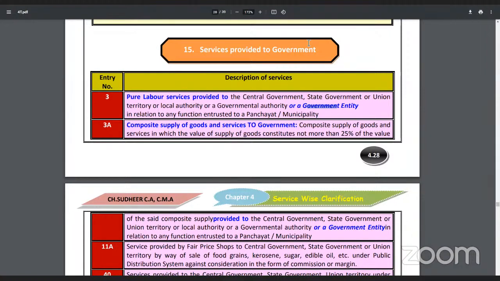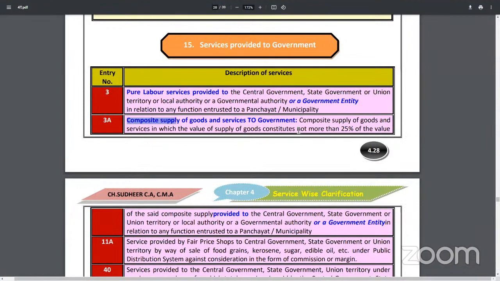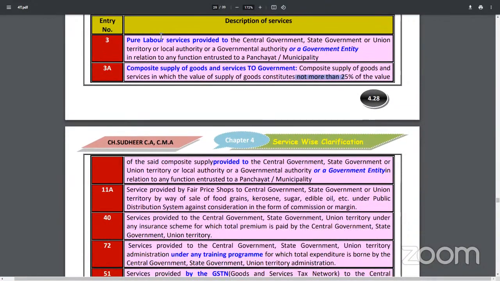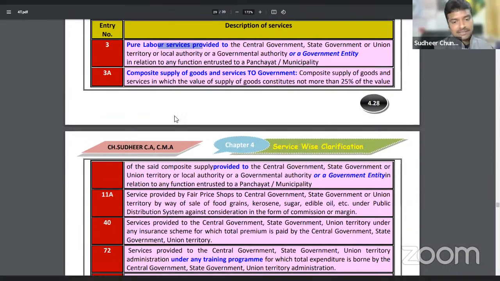Sir, not only labor, sir, we are also providing material also. Then it comes under composite supply. In composite supply, if material value does not exceed 25%, then it is exempted. Okay. Next, pure labor fully exempted. In composite supply, material value should not exceed 25%.